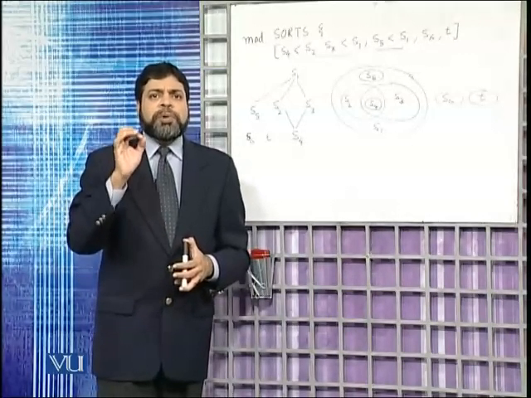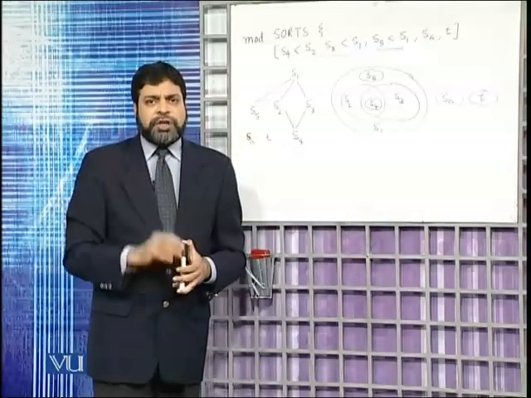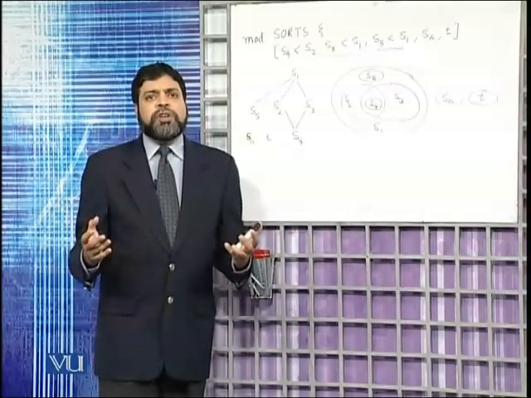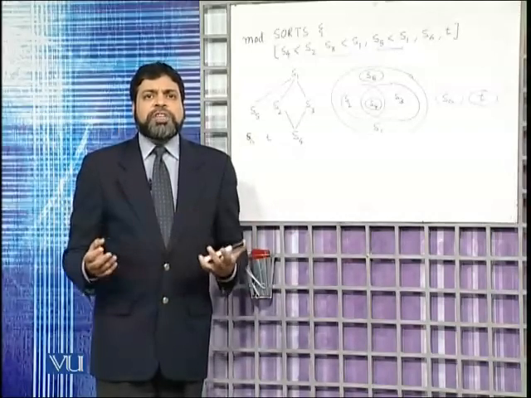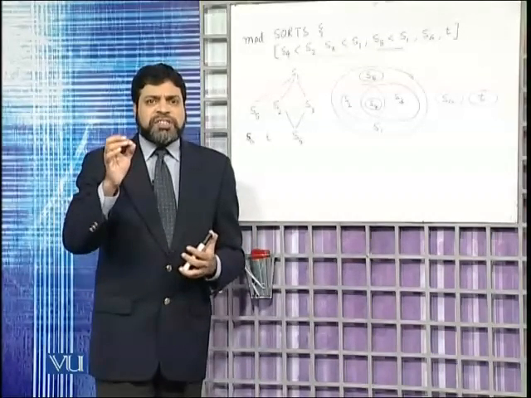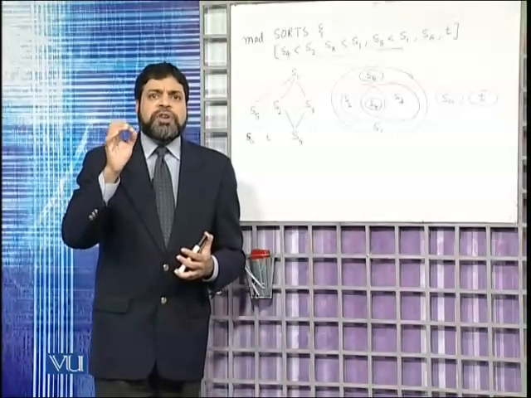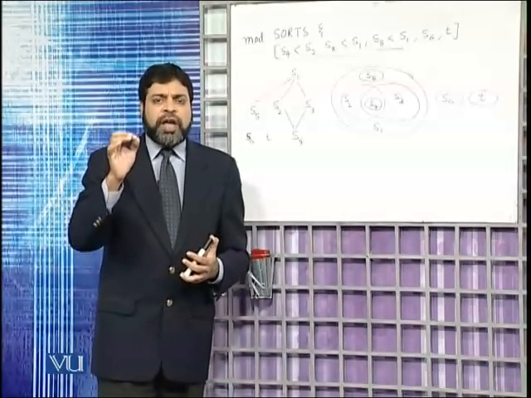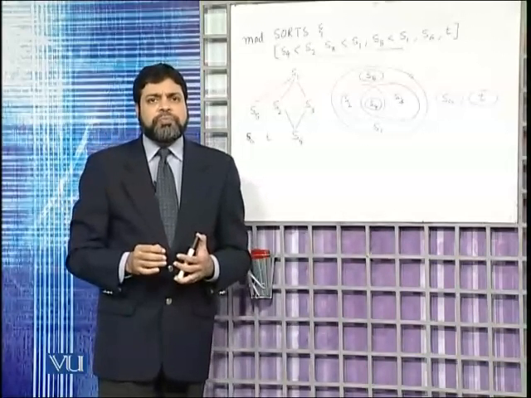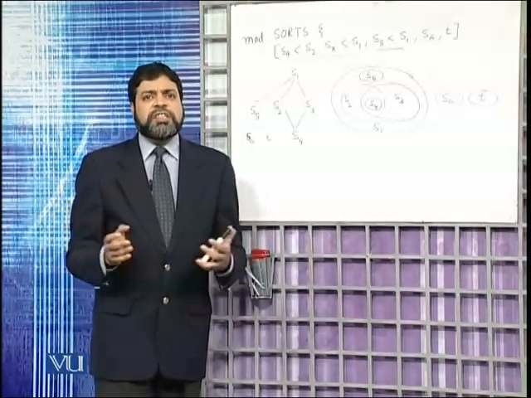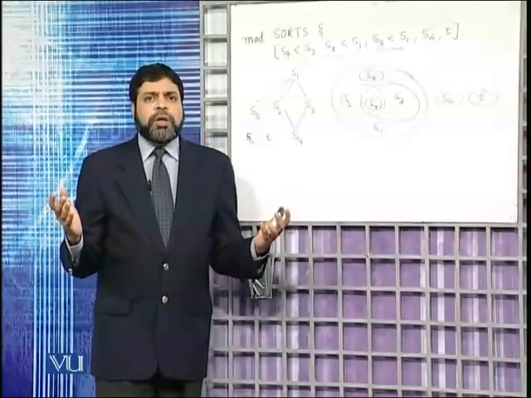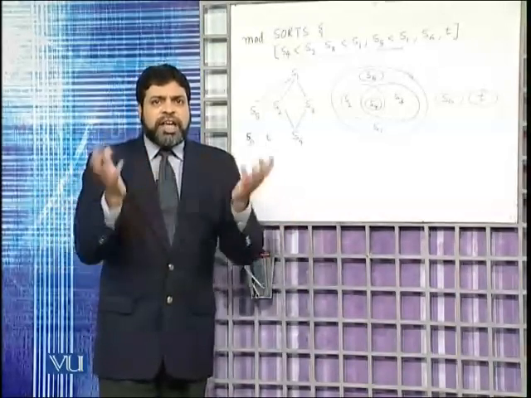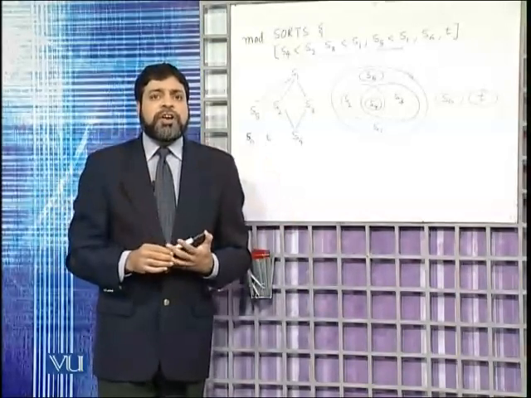Similarly, all the operations that are defined on S3 are also defined on S4. All the operations that are defined on S1 are also defined on S5, S2, S3, and S4. S6 and T are independent, but the rest have a certain relationship.